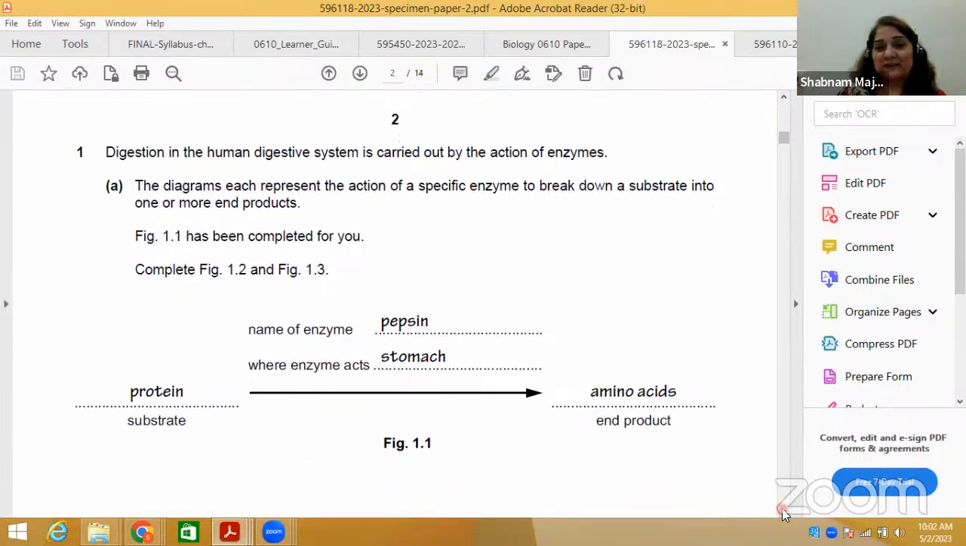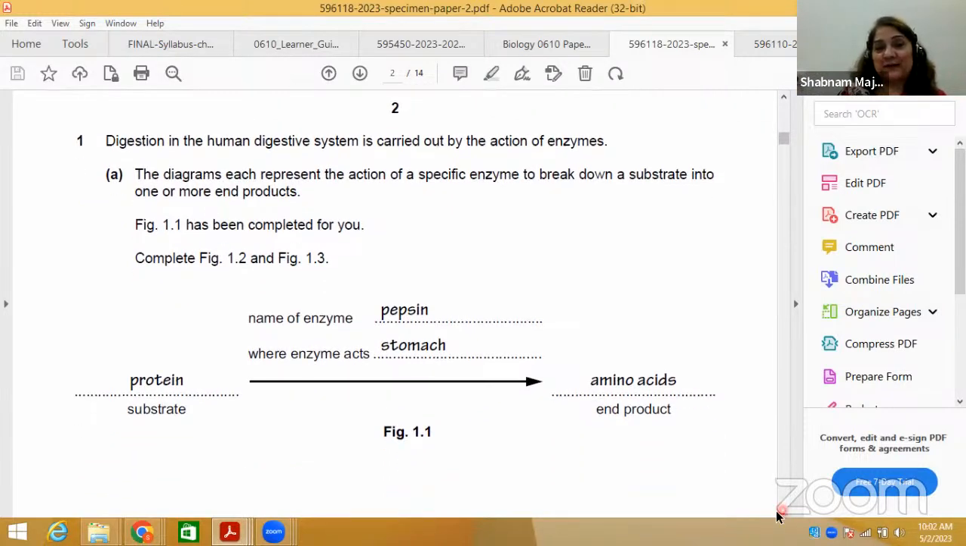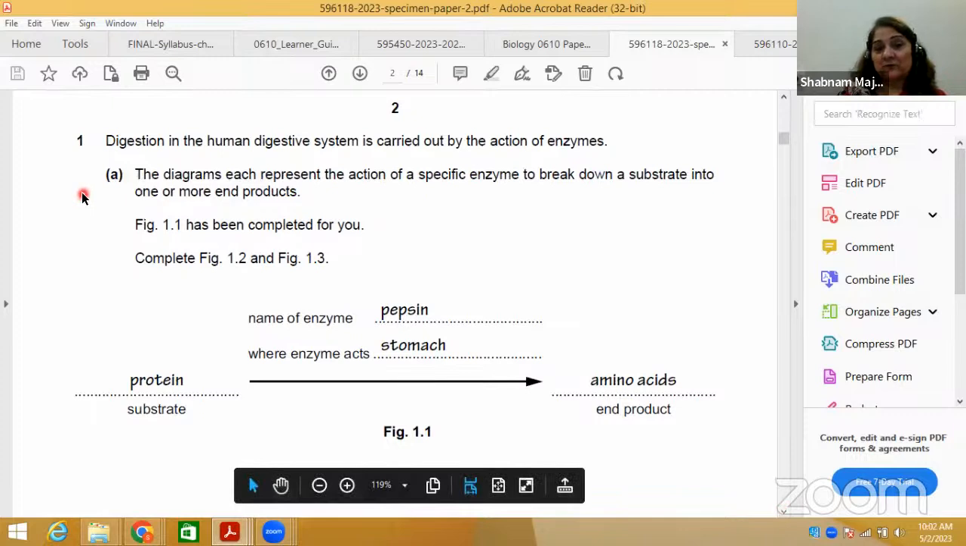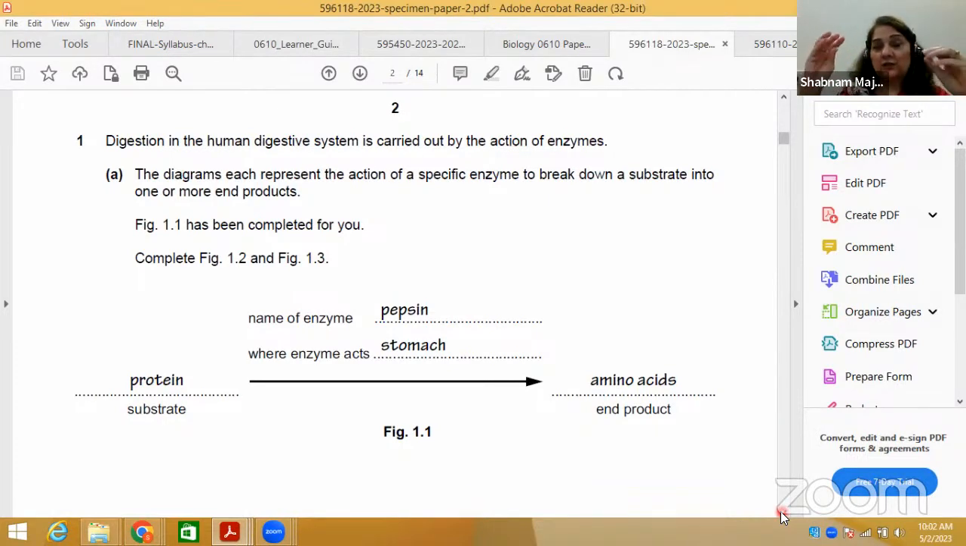Now this is question number 1. You can see here, this is question number 1, Digestion. Digestion in the human digestive system is carried out by the action of enzymes. So bring it to your mind. The first question is basically focused on the human nutrition, digestive system topic. And he's talking about enzymes as well, so you have to see the type of enzyme.